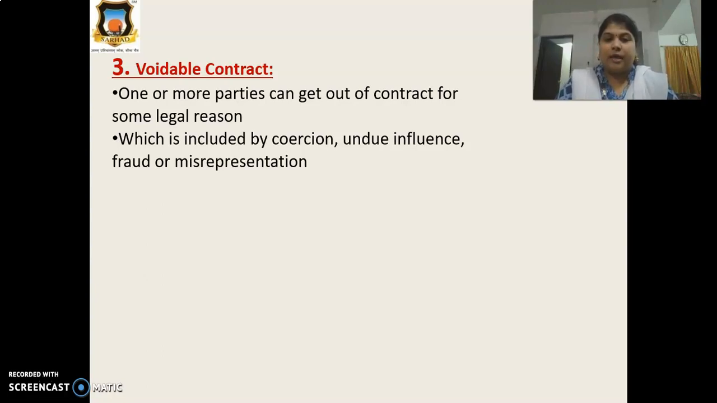Coercion means forcing or threatening. Undue influence means you said something and the other person understood something else, so you have to mention very clearly what you want to say exactly. Fraud, you know the meaning of fraud. And misrepresentation means you have to give an exact presentation of your product, your contract, or your proposal. So voidable contract means one or two parties can get out of the contract for some legal reasons.